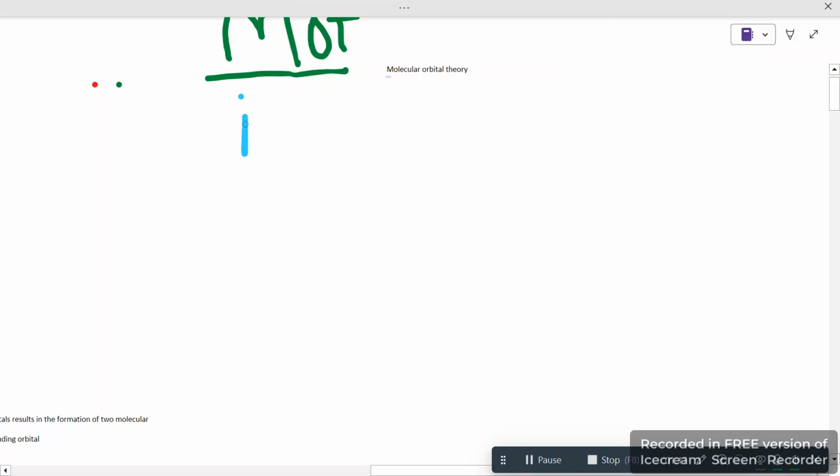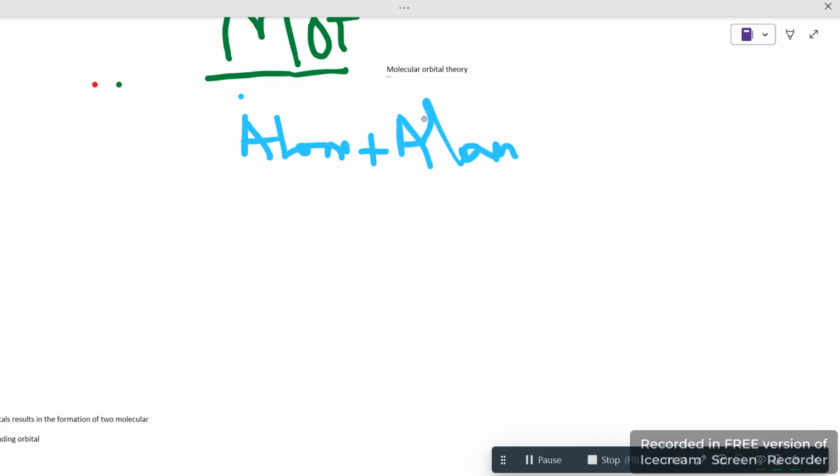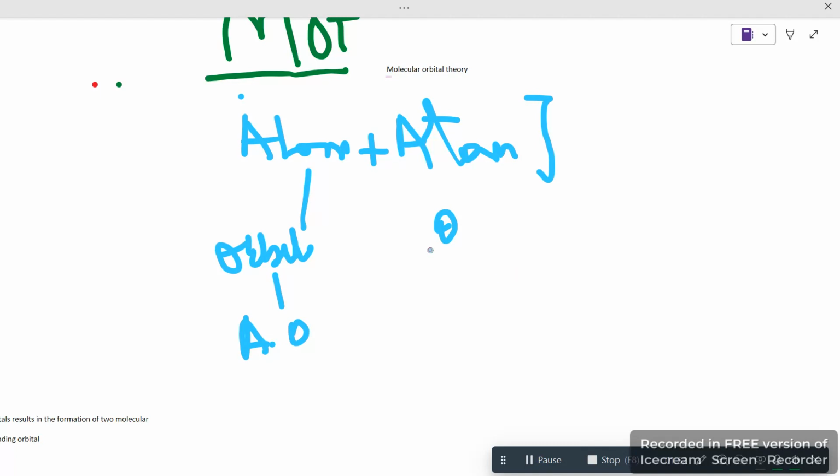So when atom plus atom is combined, they will form a molecule. An atom has an orbital, like the atomic orbital, and here there would also be an orbital. I'm just writing O here. When these both form, they form atomic orbitals, right? Atomic orbital, same here, atomic orbital.